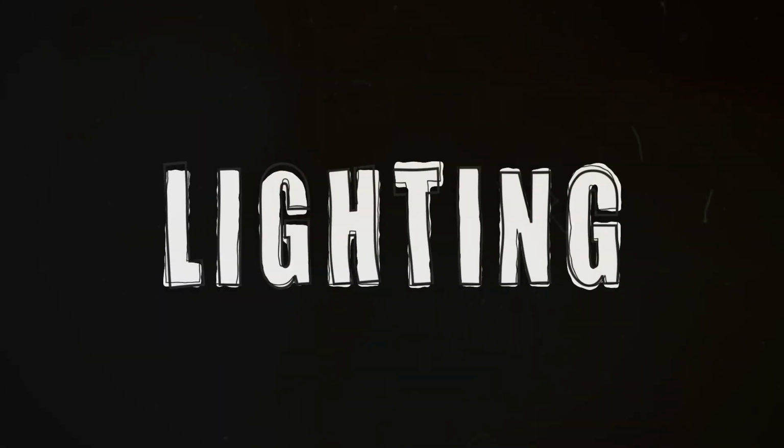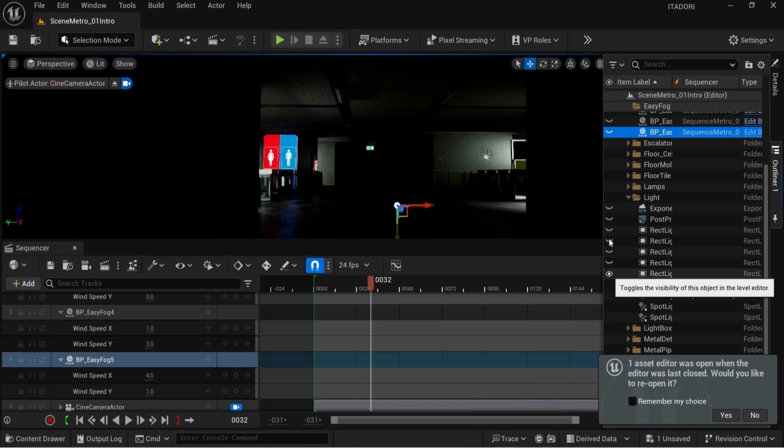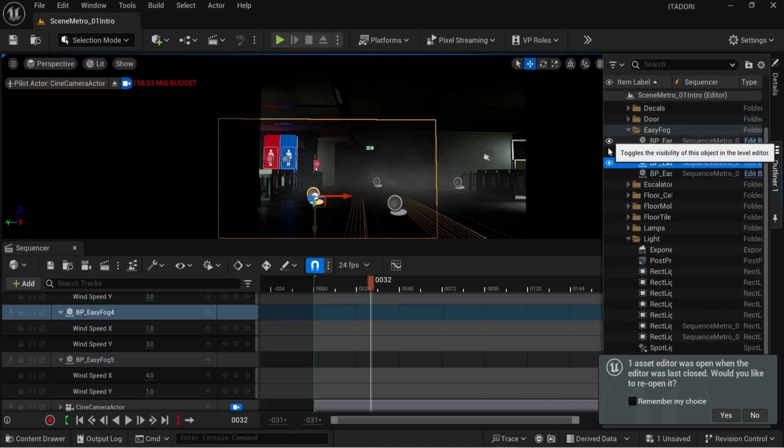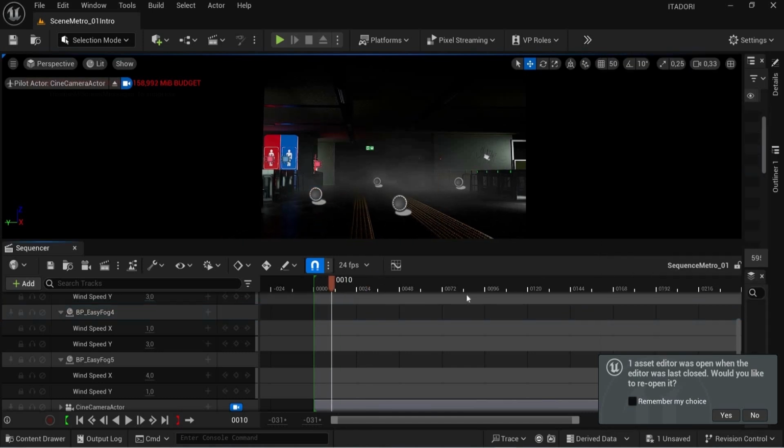Then I create cinematic lighting to convey the atmosphere. I set the lighting so as to highlight the contours and achieve a better reflection of the light. I'm adding exponential height fog and haze to the scene.